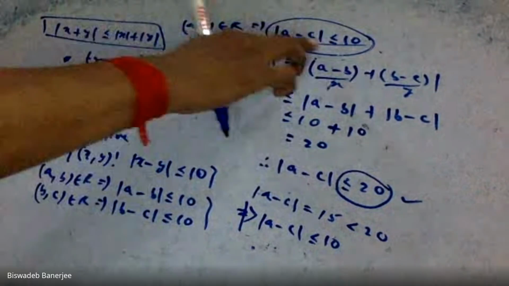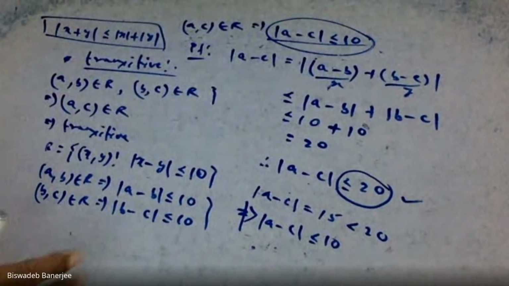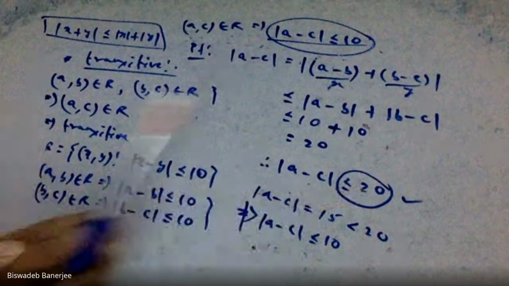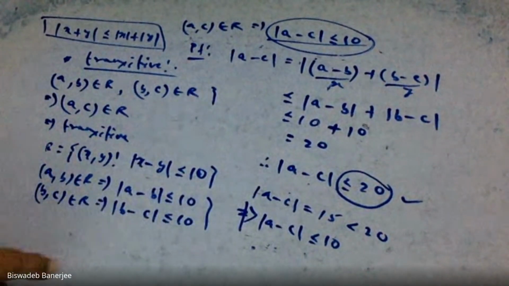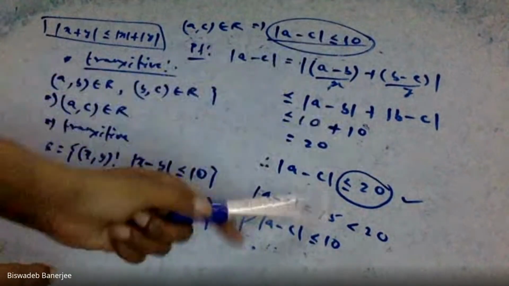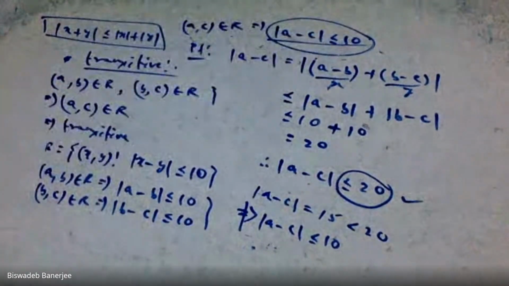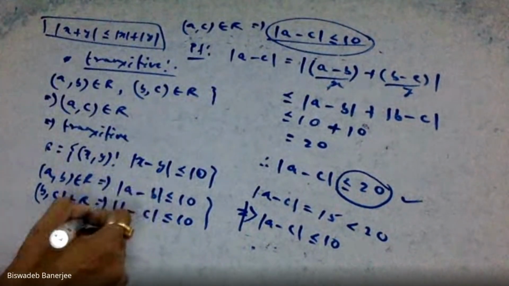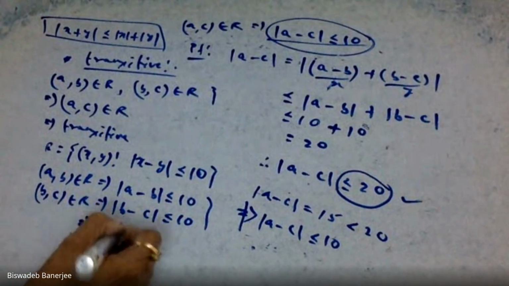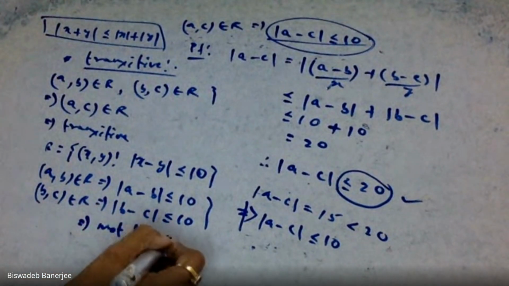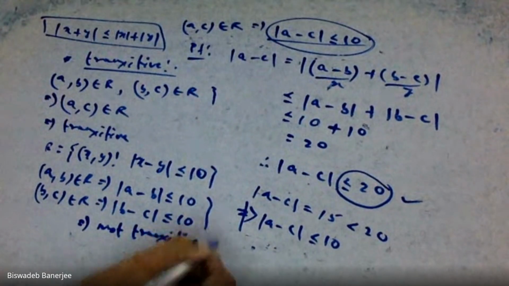We can't say mod a minus c is less than or equal to 10, because we have proved that mod a minus c is less than or equal to 20, but that does not imply mod a minus c is less than or equal to 10. That means this property does not hold, and we say that this relation is not transitive.